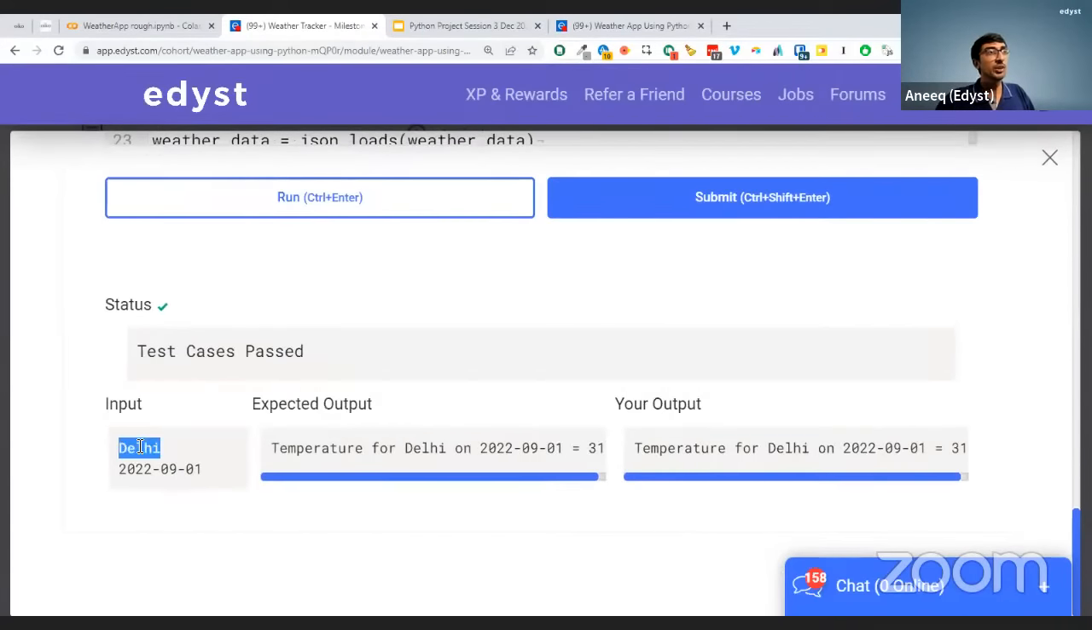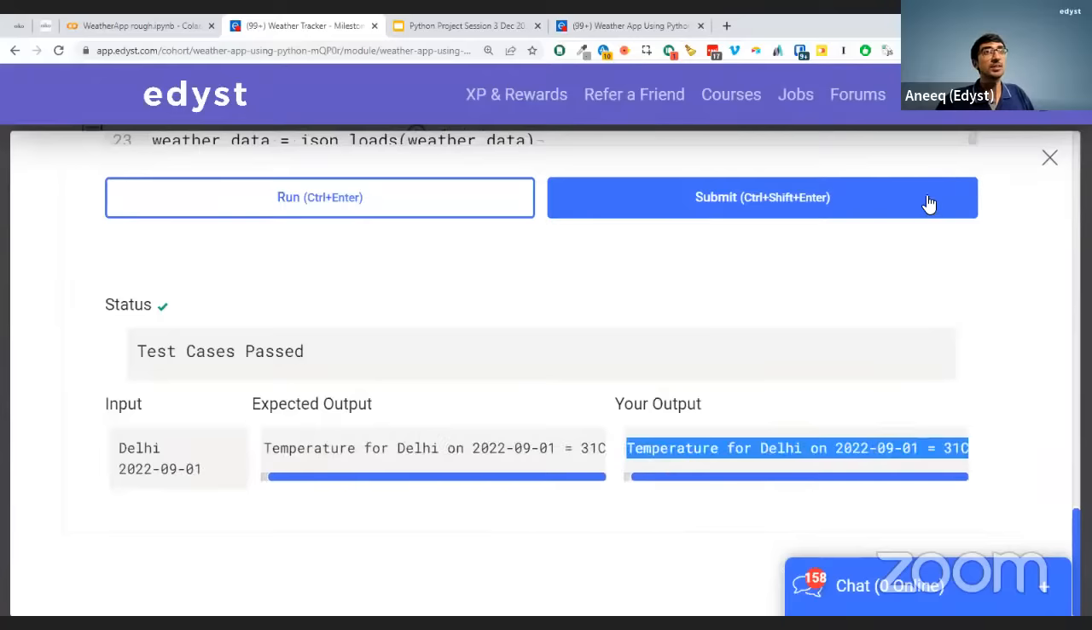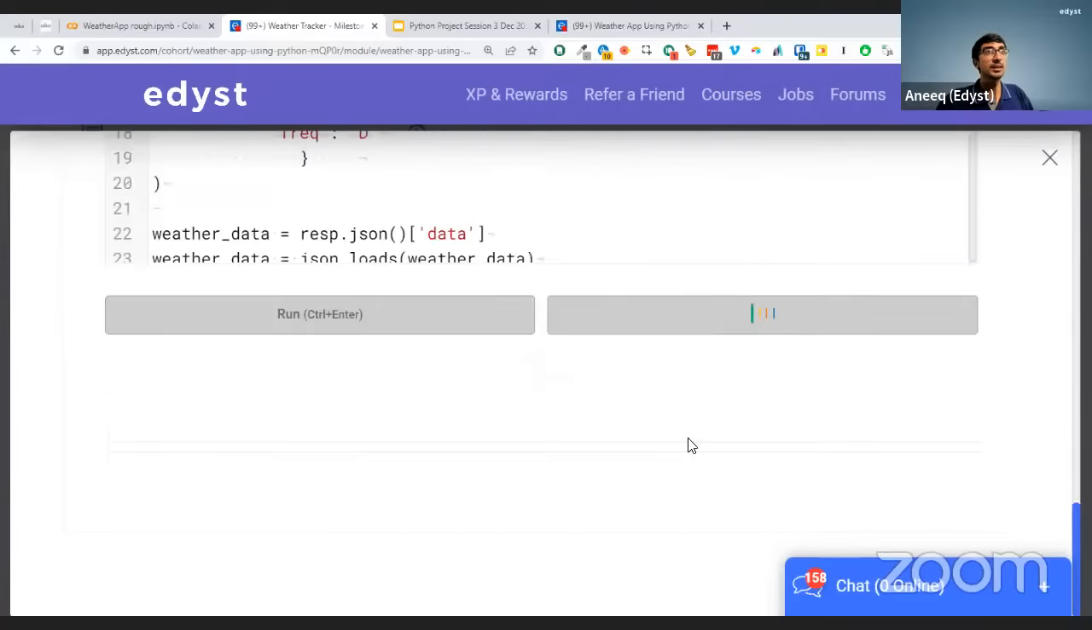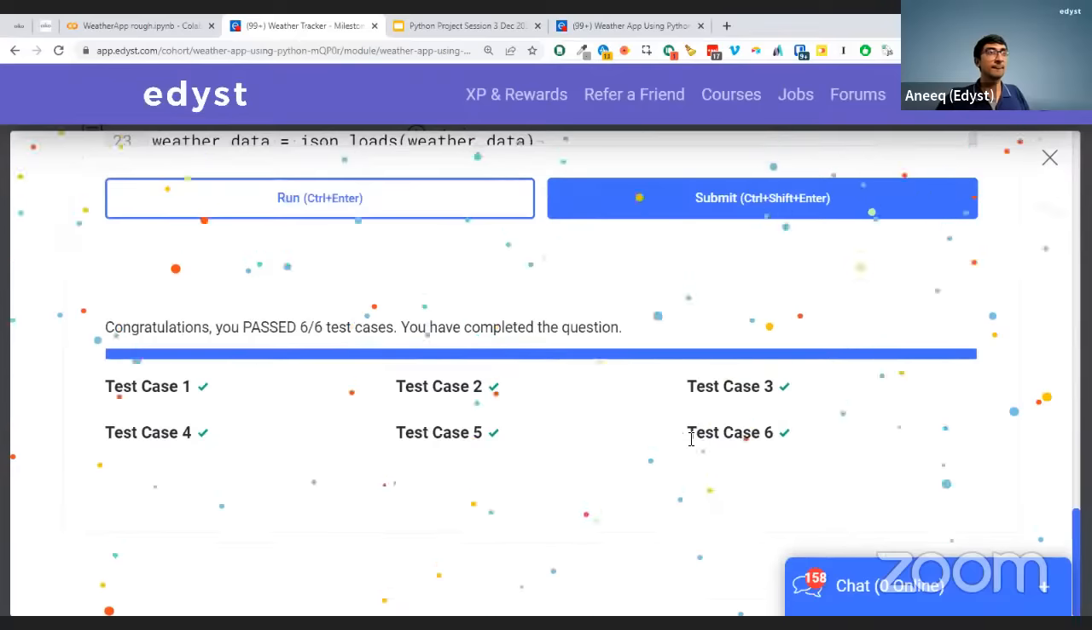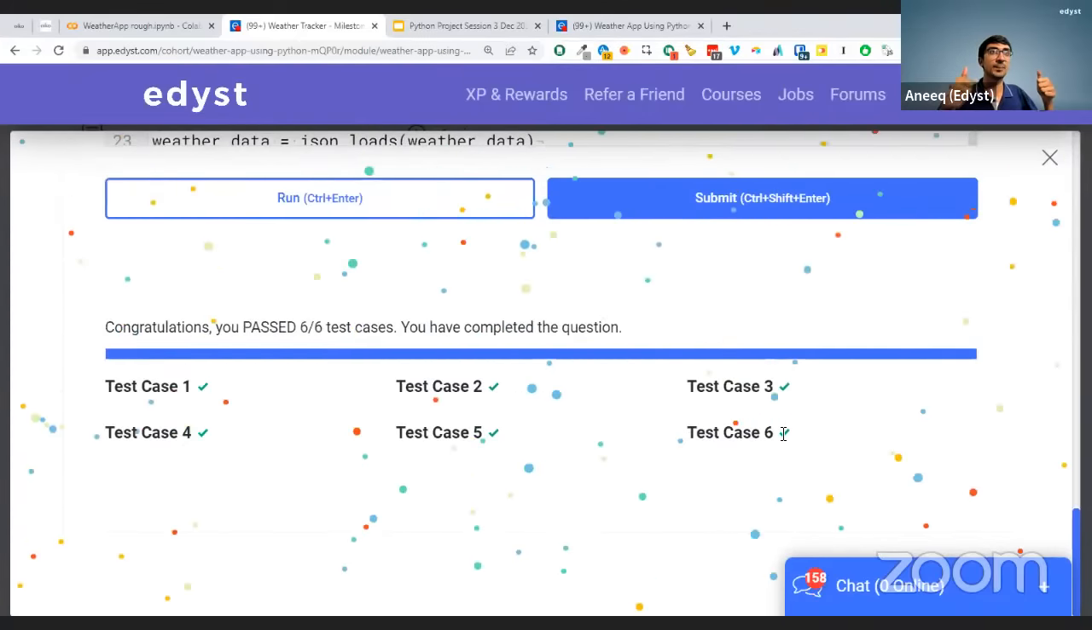So what is it saying? For the input Delhi for 1st September 2022, the expected is it should be 31 degrees Celsius. And we got it also as 31 degrees Celsius. Let me submit it. Right? Okay.